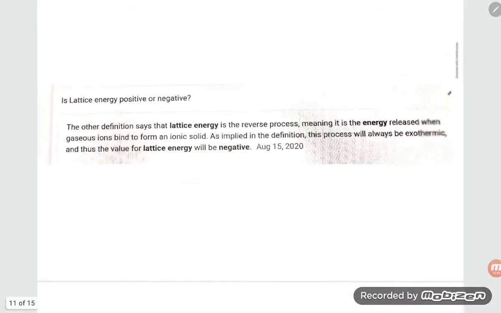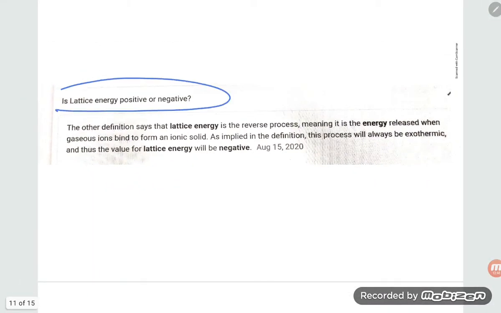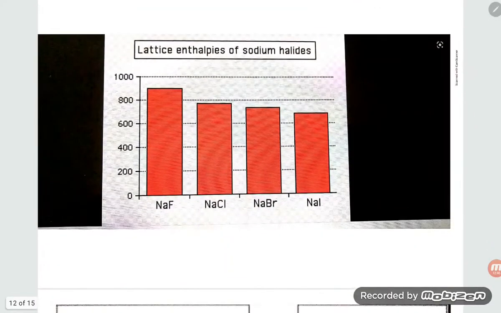That is very easy, student. I am not explaining that. Lattice energy is positive or negative, already I have explained. Lattice energy of sodium halides: NaF is around 850, and NaCl, you see, is less than 800.